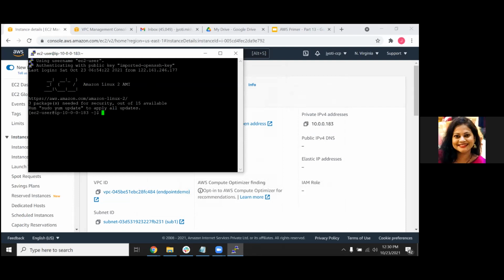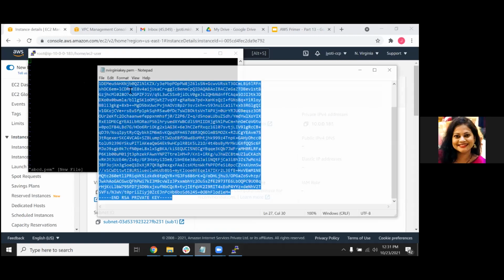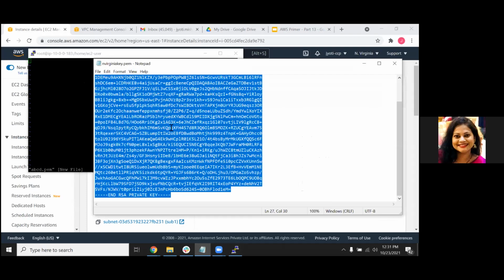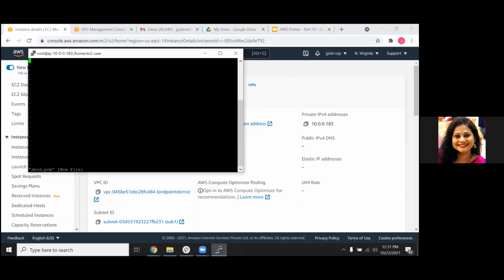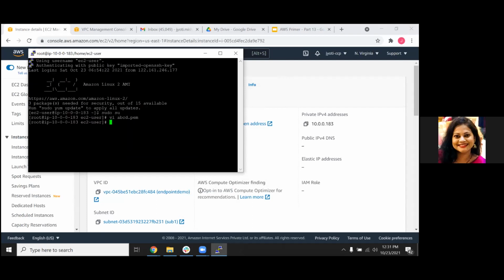Now from here, I want to connect to my private instance. Again, if I want to connect to any instance, I need the .pem file. We don't have the .pem file on this machine; we have it on our desktop. So what you can do is create your own file, abct.pem, something like this, and copy the content of the key. When you right-click, the key gets pasted. Now let's go ahead and give it write permission.